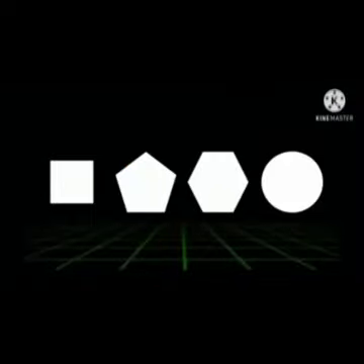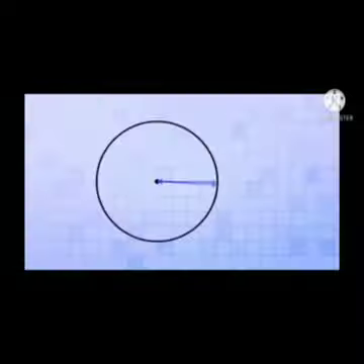When we observe shapes like a square, rectangle or any hexagon, they have sides and corners. We can find the perimeter of any shape by adding all the sides. Similarly, when we look at the circle, it has no sides and no corners.